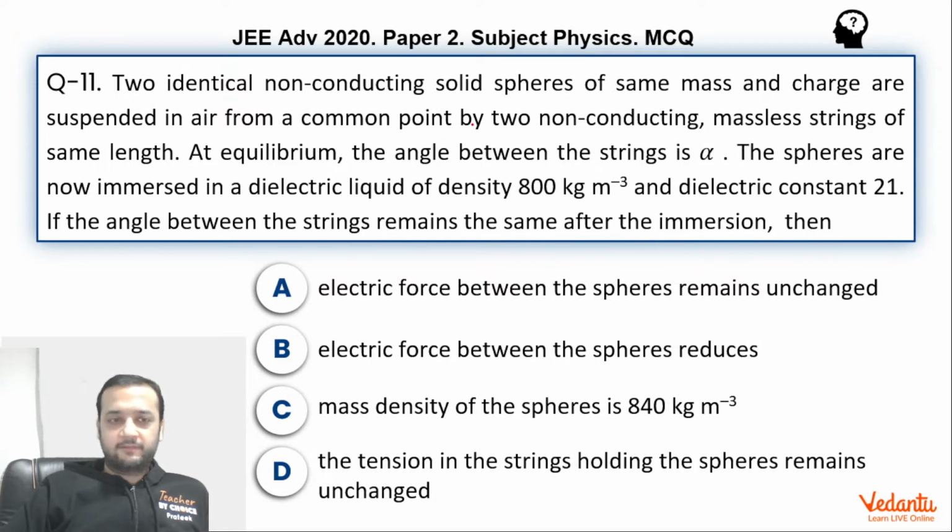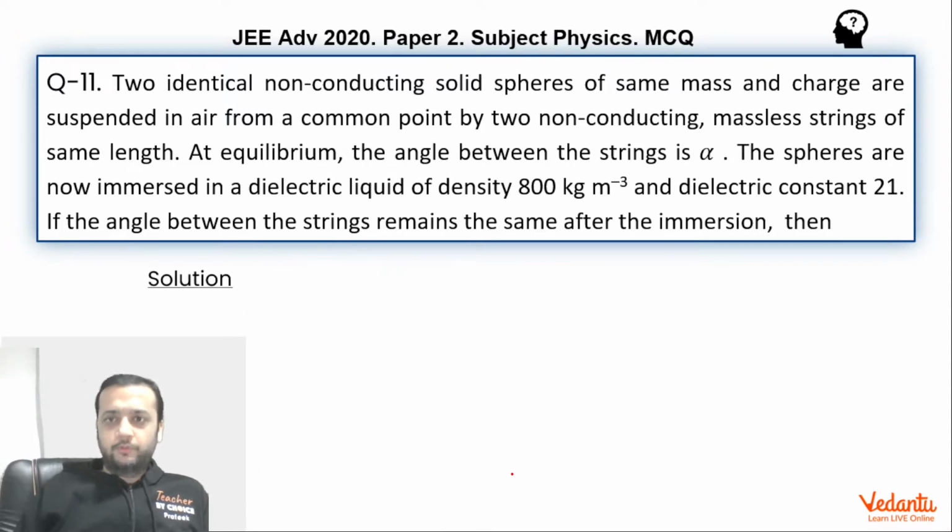Two spheres of same mass are suspended in air by a common point by two non-conducting massless strings of same length. In equilibrium, the angle between the strings is alpha. Now they are immersed in a liquid of density 800 and dielectric constant 21, and the angle remains the same. So we have to comment upon whether the electric force between these spheres has remained the same or it has reduced. We have to compute the density of these spheres and we have to comment upon the tension, whether it remains the same or unchanged. So how do we do this?